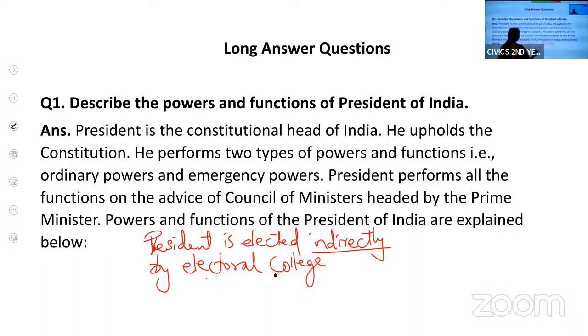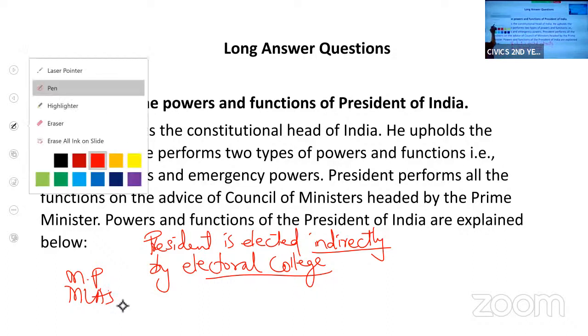Now, what is this Electoral College? The Electoral College consists of the members of Parliament, that is, the elected members of both houses, MPs, and the members of the legislative assemblies of all the states, MLAs of all states.